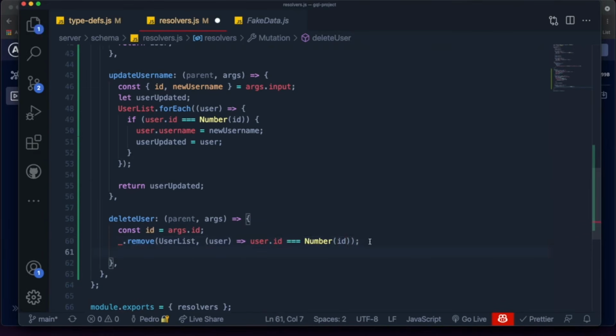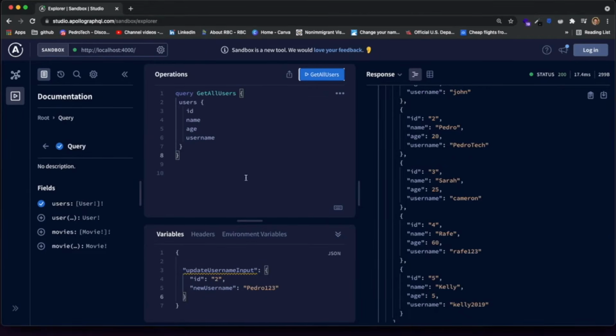Since we're not keeping track of the user, and for simplicity reasons, I'll just return null right here. We don't really care that much about the user that was deleted, and that's most cases when this happens. But since we just return everything, it seems that we removed it from our array. Let's test it out. How do we get this to work?